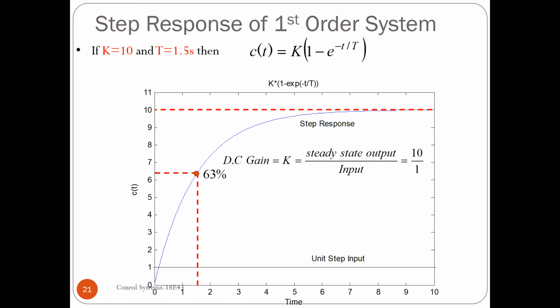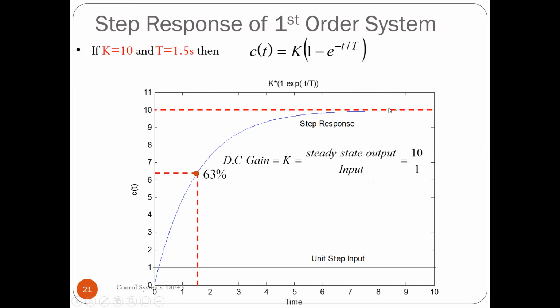So that's what we have here, a graph. This is a graph showing the step response of a first order system, where K is equal to 10 and capital T is equal to 1.5 seconds. This is the time response equation, and we have plotted it for different time values. We know that the K value is 10 and a unit step is applied, so the final value can be at most 10. That is the inference we can make.